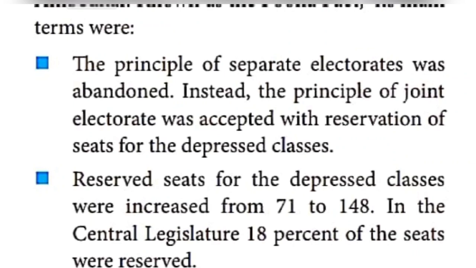So these are the things, children. The Pune Pact was signed between Dr. B.R. Ambedkar and Gandhiji. Instead of a separate electorate, the joint electorate was accepted, and the reserved seats also increased, from 71 to 148.